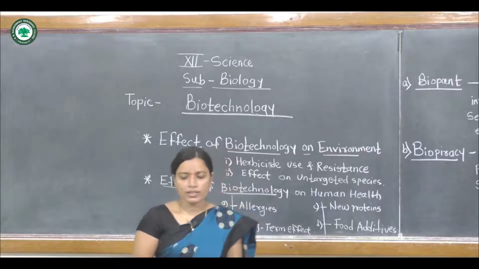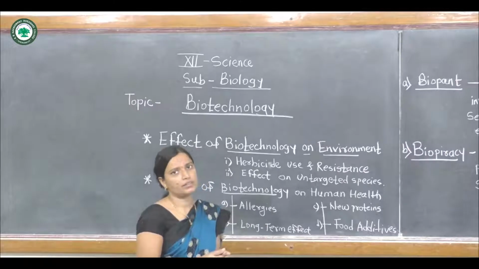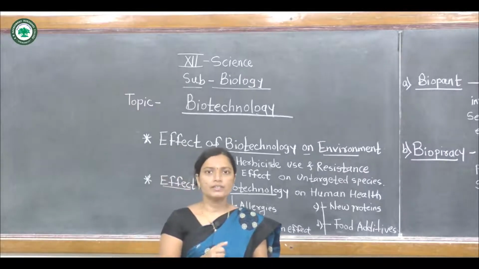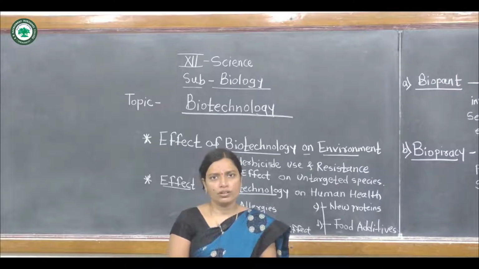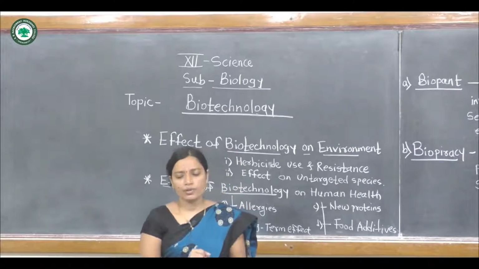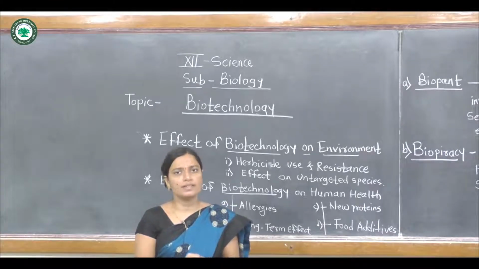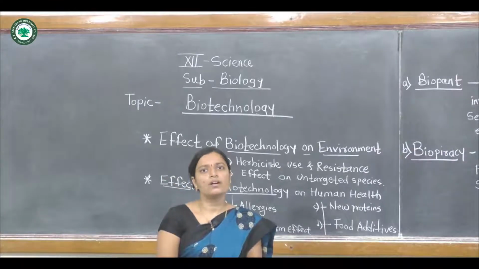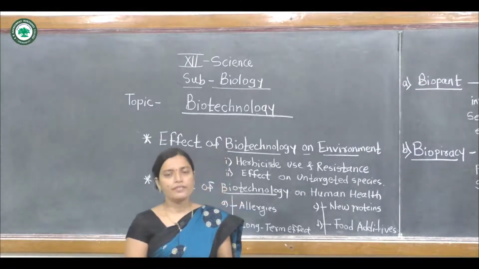And now the next one, effect on untargeted species. With genetically modified plants like BT cotton and BT corn, the genetically modified crops produce insecticidal proteins. The BT cotton plant is produced, and other insects are affected, with adverse effects on the butterfly population.